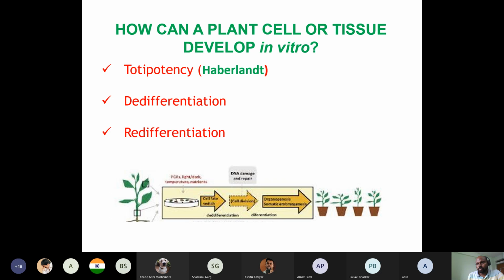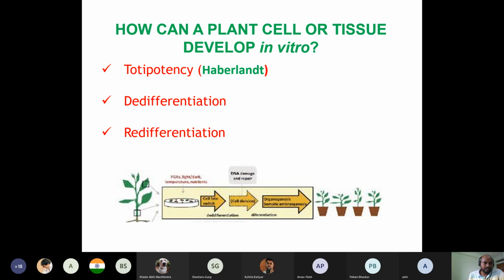He tried to grow an isolated plant cell in salt solution, and if I am not wrong, that is Knop's salt solution. And he got some success. So that was the beginning of plant tissue culture, or in vitro culture, whatever you say.